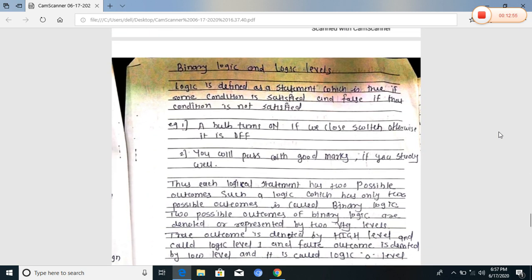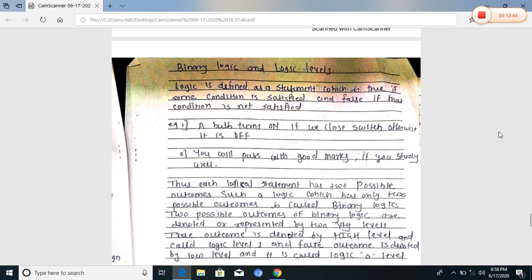Next is binary logic and logic levels. Logic is defined as a statement which is true if some condition is satisfied, and false if that condition is not satisfied. For example, a bulb turns on if we close the switch, otherwise it is off. For that statement there are two possibilities, two logic levels: on and off.